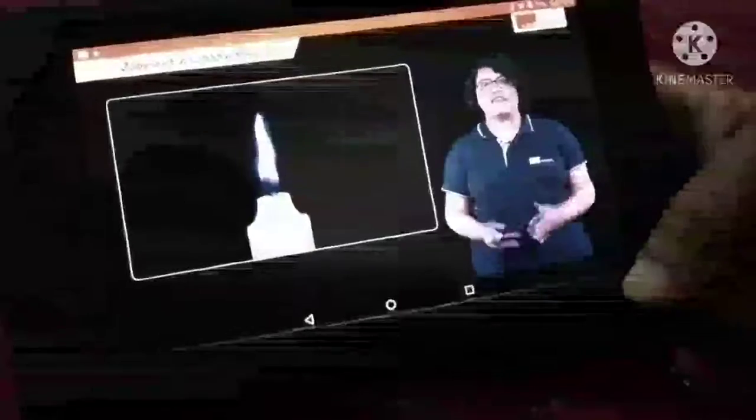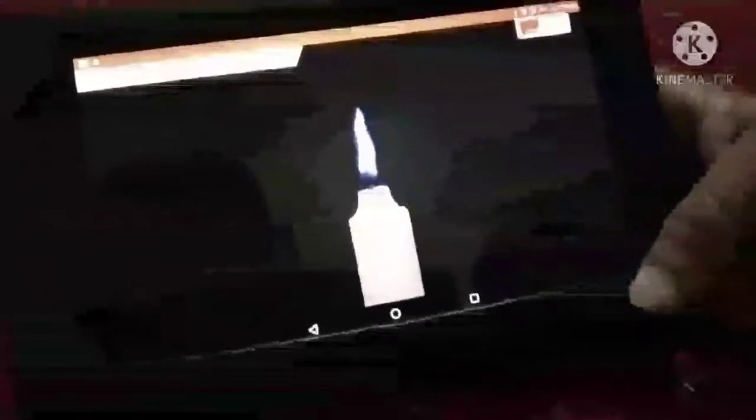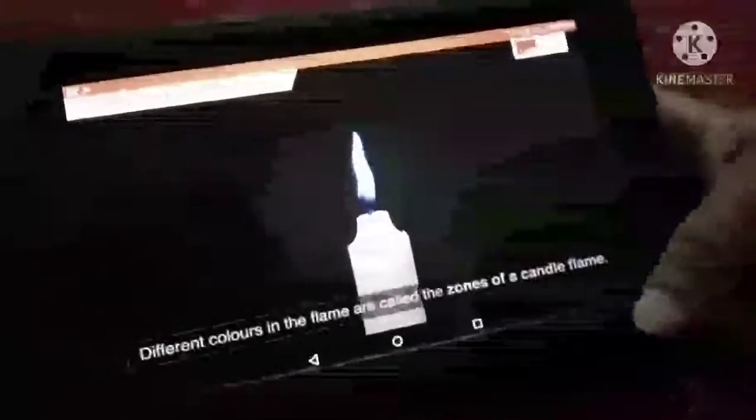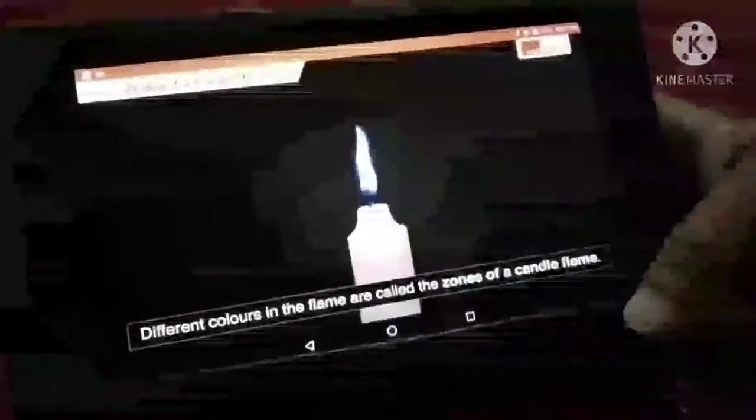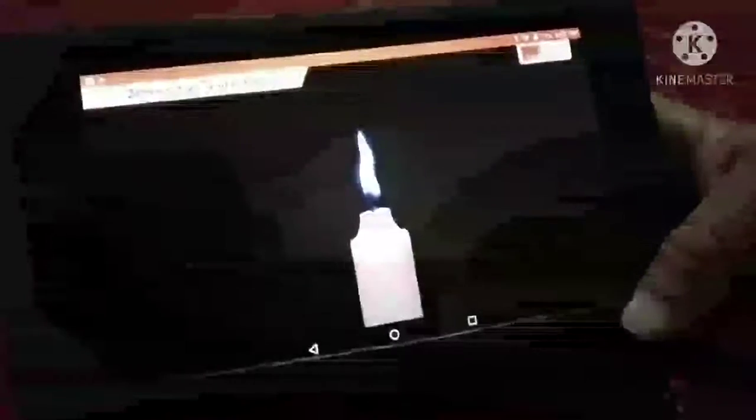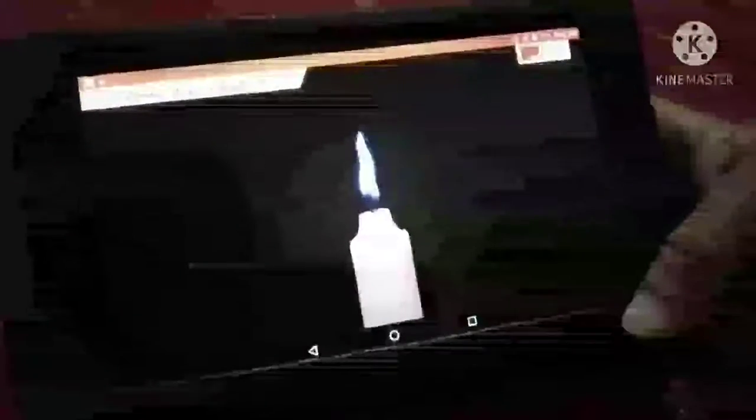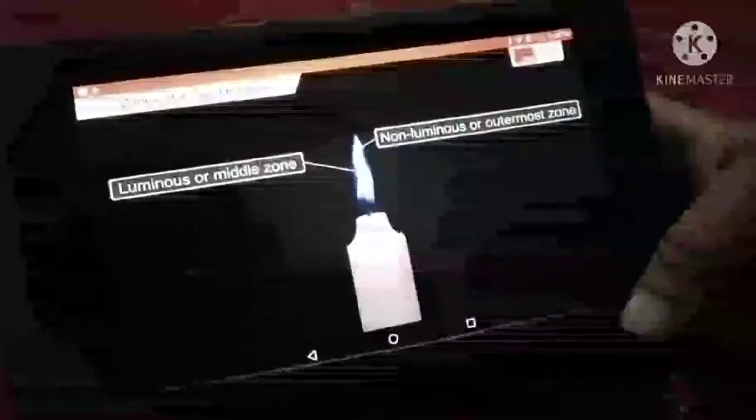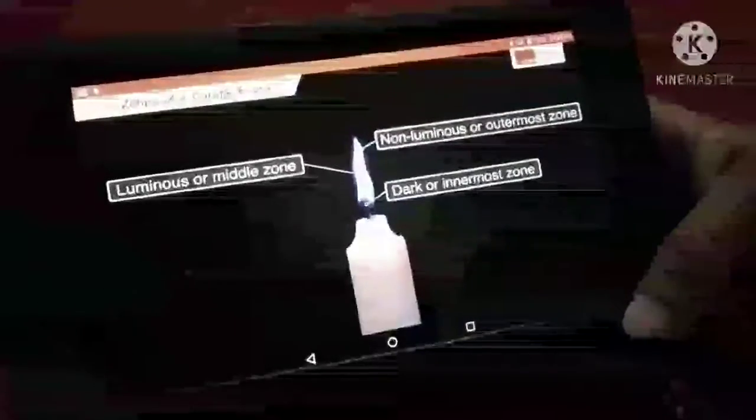In this video, we will understand the structure of a candle's flame. When we burn a candle, we see different colors in the flame. These different colors are called zones of a candle flame. A candle flame has 3 zones. These are the non-luminous or outermost zone, the luminous or middle zone, and the dark or innermost zone.